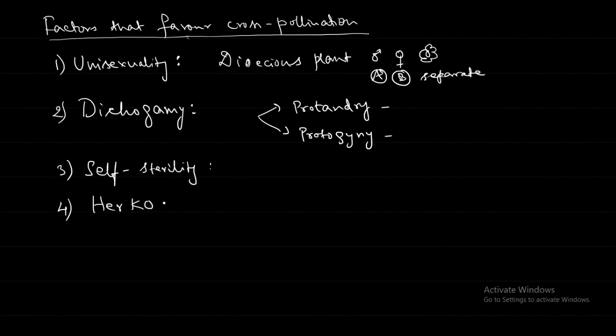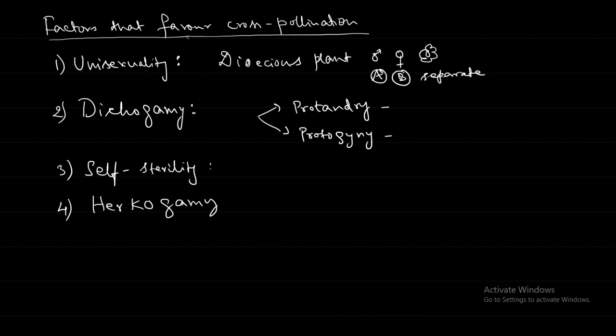The next type is hercogamy. Herco sounds something like Hercules. So something that is very large, acting like a barrier, a mechanical or structural barrier. The pollen and the stigma will not be able to contact each other because of some kind of barrier.